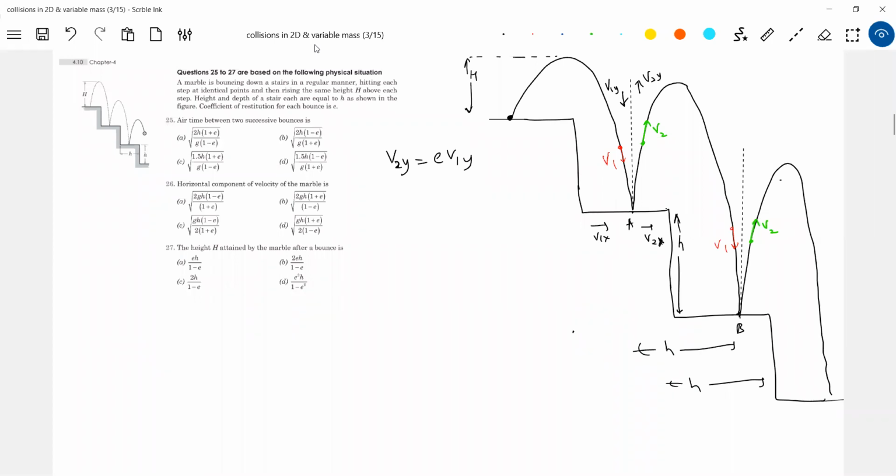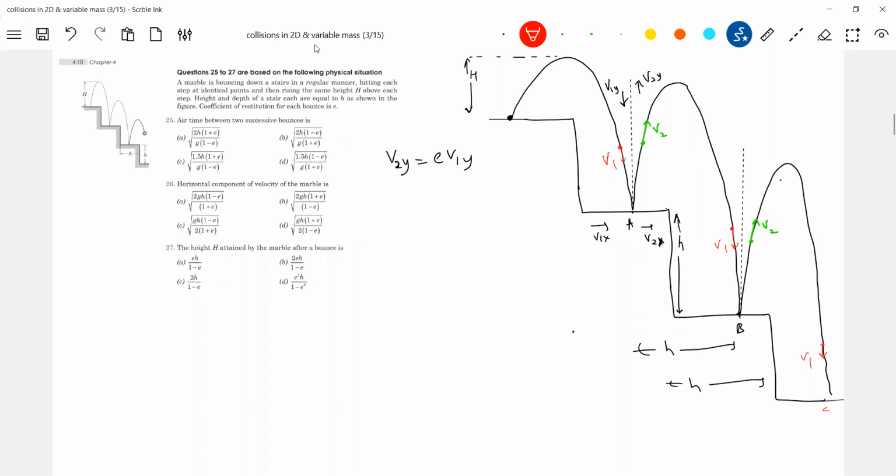Again here, I'll put it here. The path it describes, when it moves from A to B, then B to C, will be the same. You can see that. The curvature, everything will be the same. You have to look at that. You see this. So therefore, don't write any other value. It must be v1 only. Then only the trajectory will get repeated, no? It's like a periodic motion.